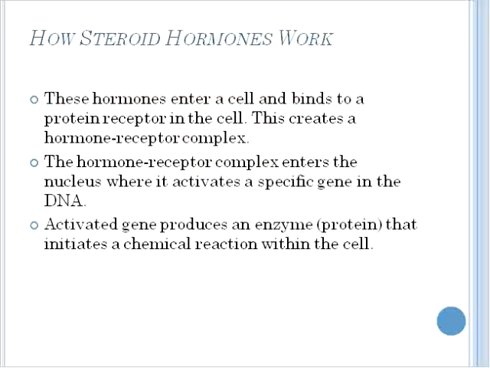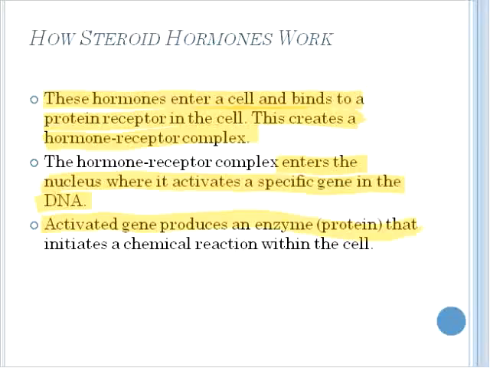How steroid hormones work is these hormones enter a cell and they bind to a protein receptor in the cell. This creates a hormone receptor complex. Once this hormone receptor complex is activated, it will then enter the nucleus of the cell, where it activates a specific gene in the DNA. This activated gene then produces an enzyme that initiates a chemical reaction within the cell.